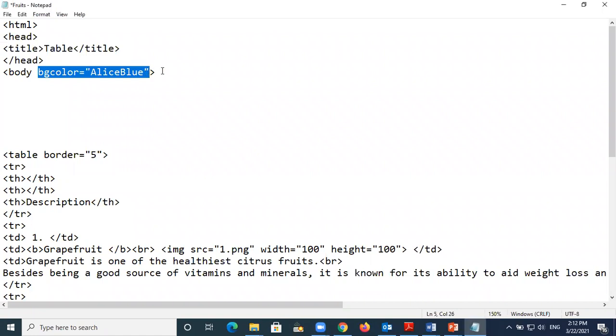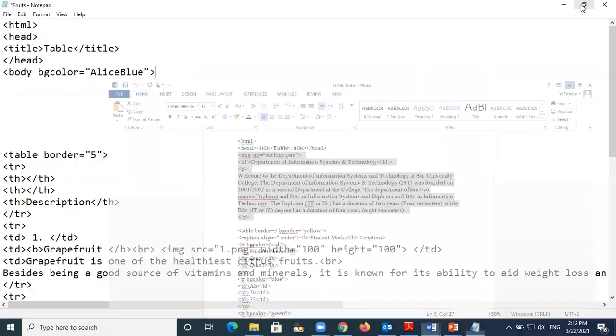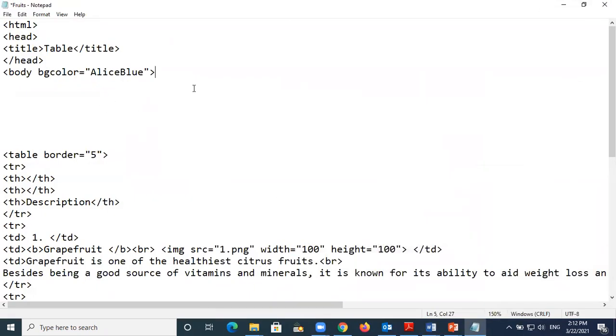Okay, then now according to this one, I believe everybody has it. Okay, so we are going to insert the image called SUC logo or the pictures. You can put it here, and then after that you have a heading, and after that you have a paragraph. Okay, so this is the thing. Okay, so let us go here now. Everything from here, I will just copy here, edit, copy, and edit, paste.